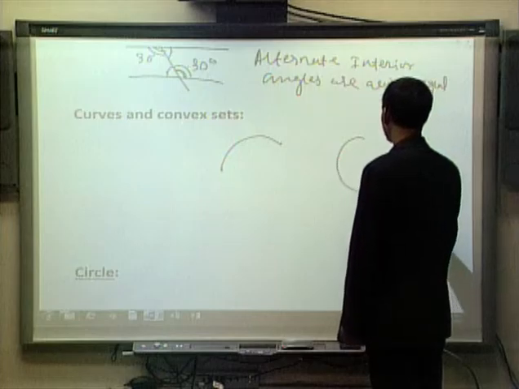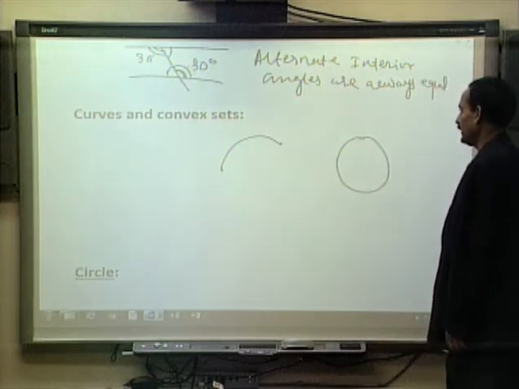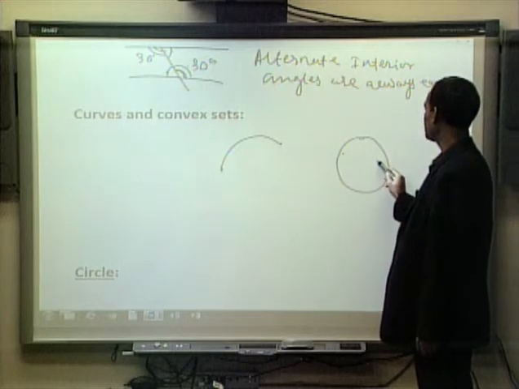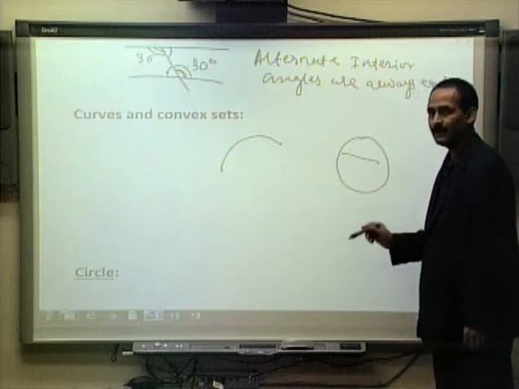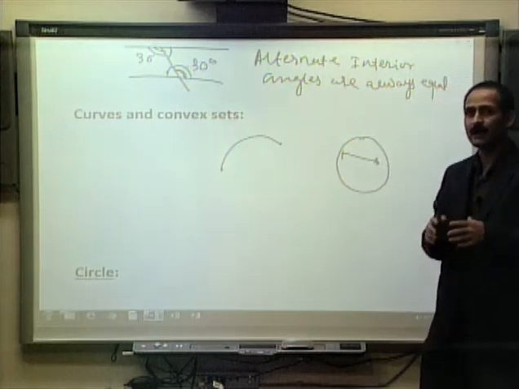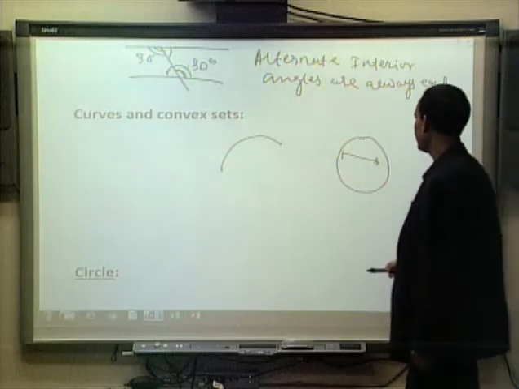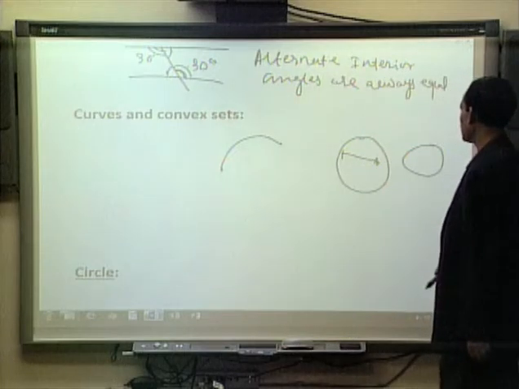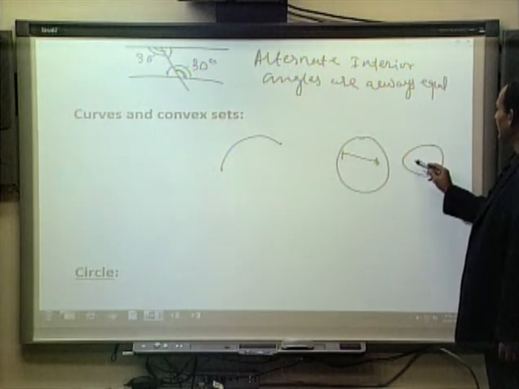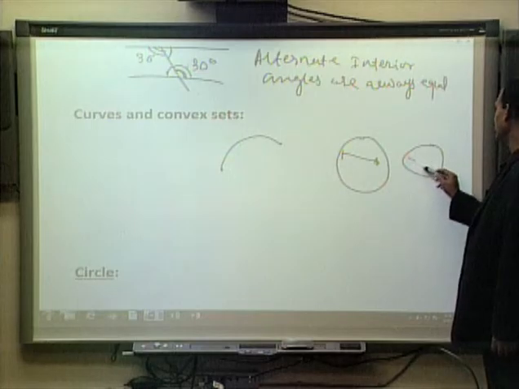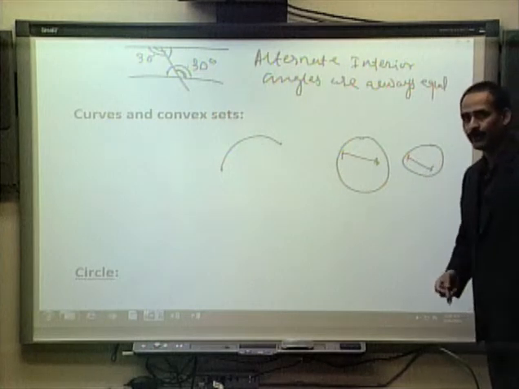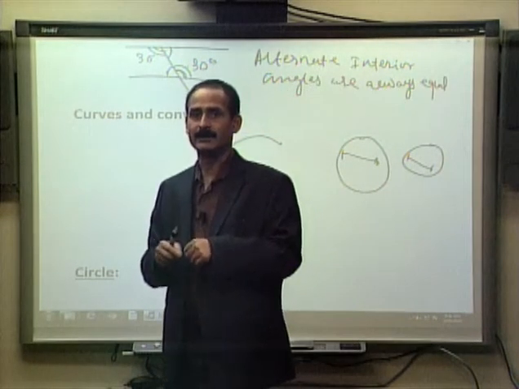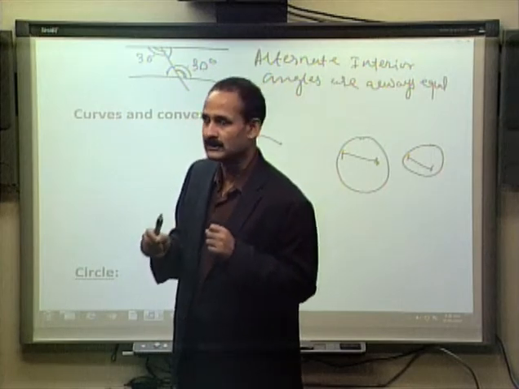Let's say we have a circle. If we think of any 2 points in the circle and try joining them by a straight line, this straight line will be entirely inside the circle. Now let's think of another closed curve. If you think of 2 points in it and join them, the line joining the 2 points inside the closed curve is completely within it. If that happens, we say it is a closed set.